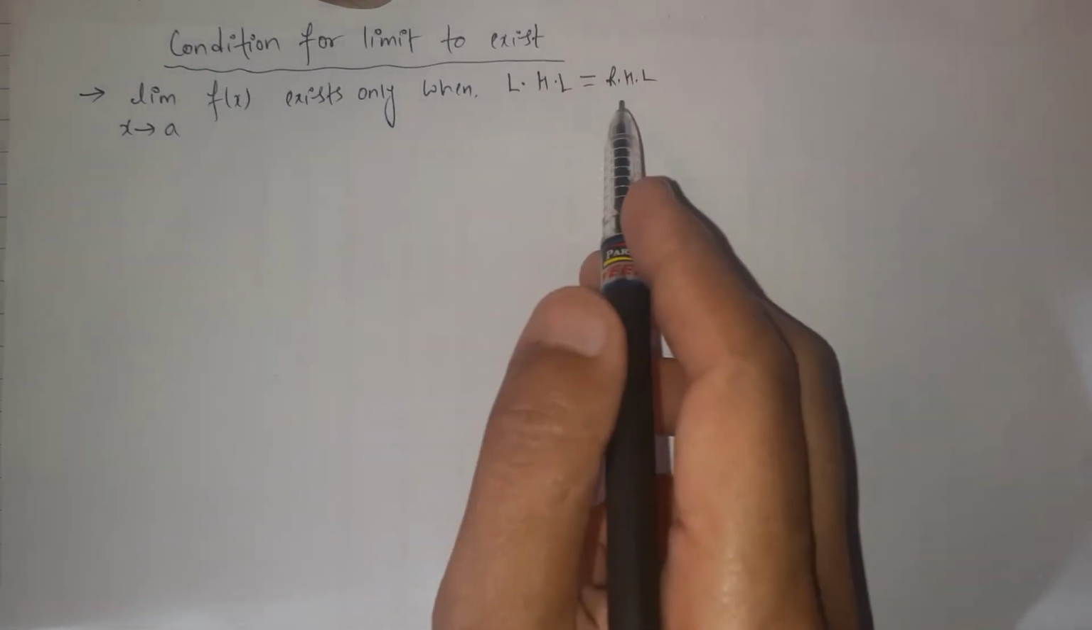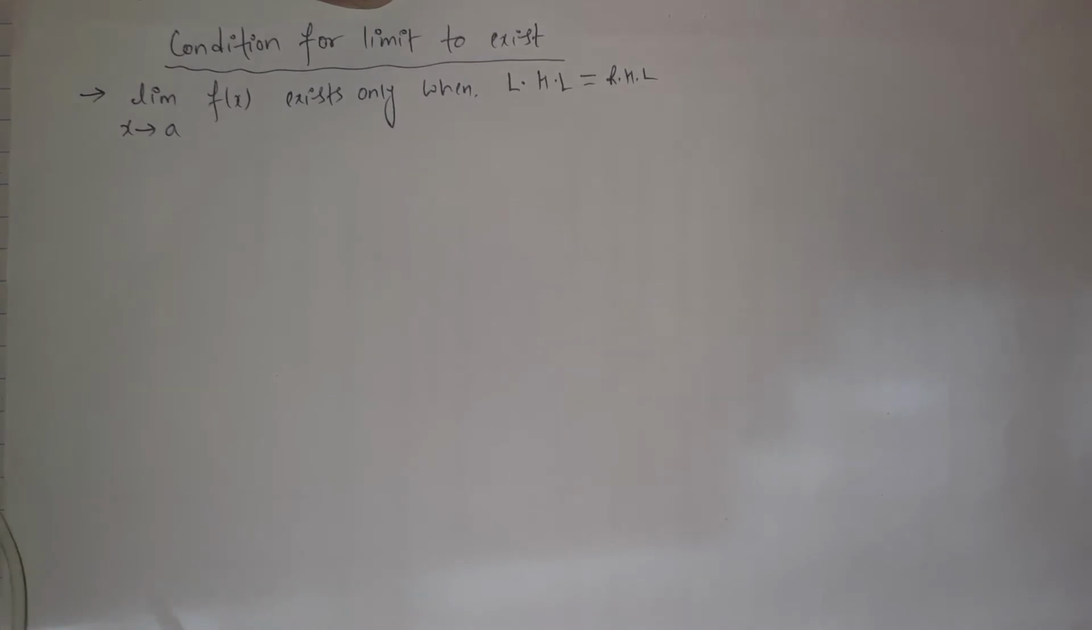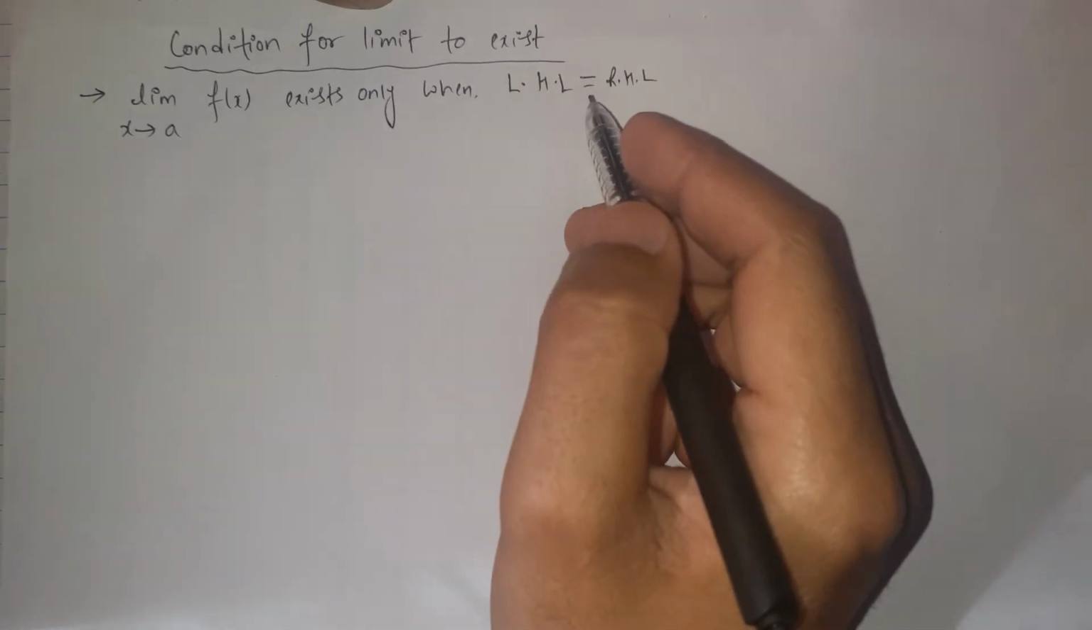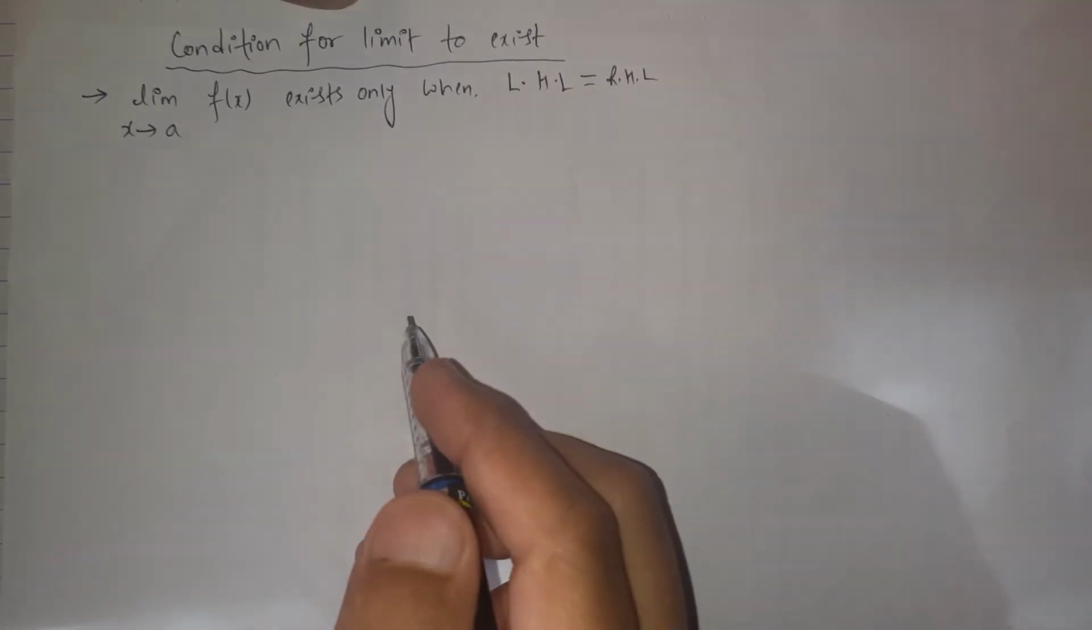If the left hand limit and the right hand limit of the function exist at the same point, then only the limit exists. Then in this situation we can evaluate the limit of this function.